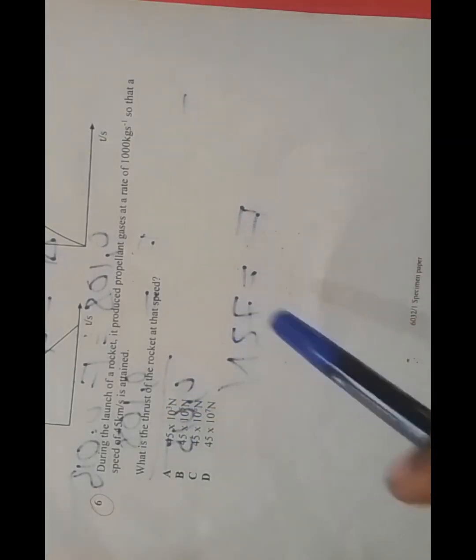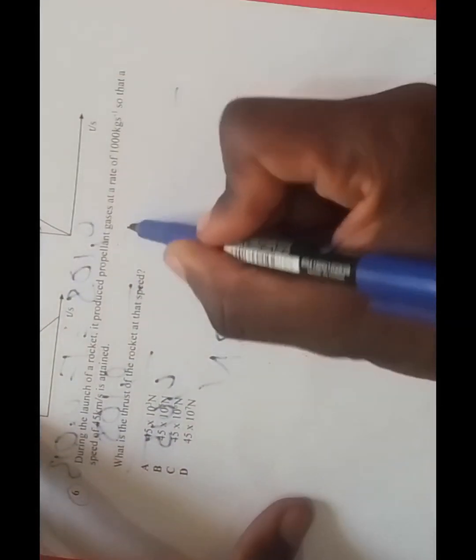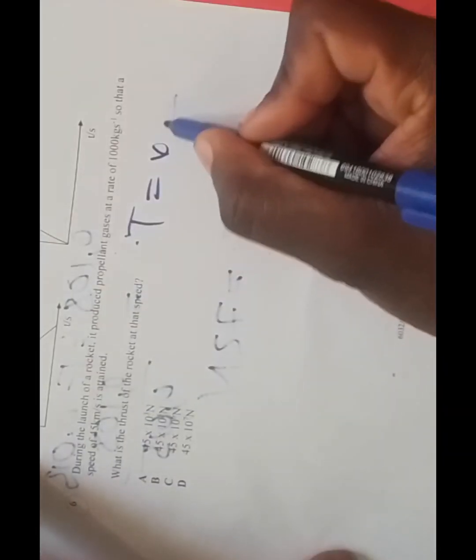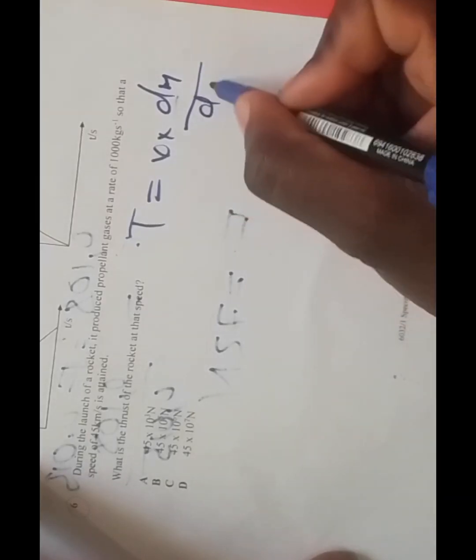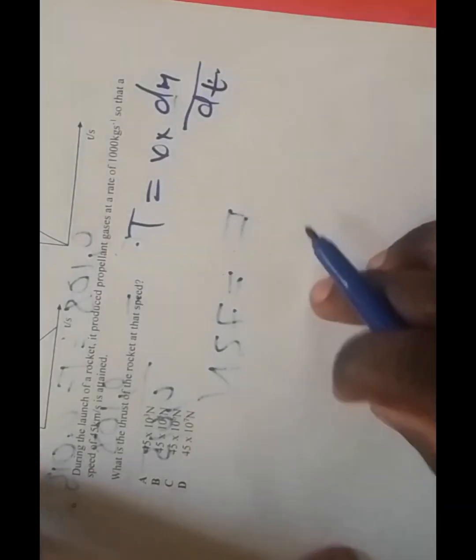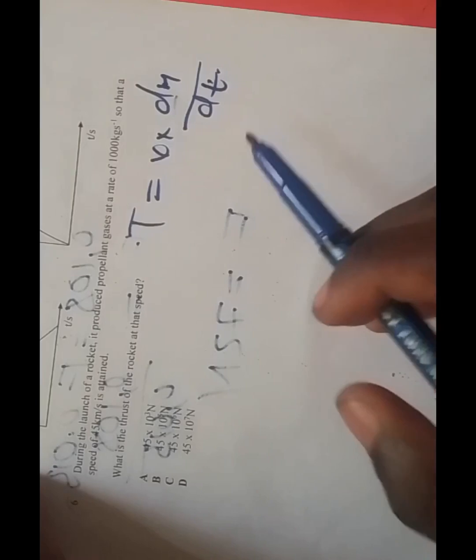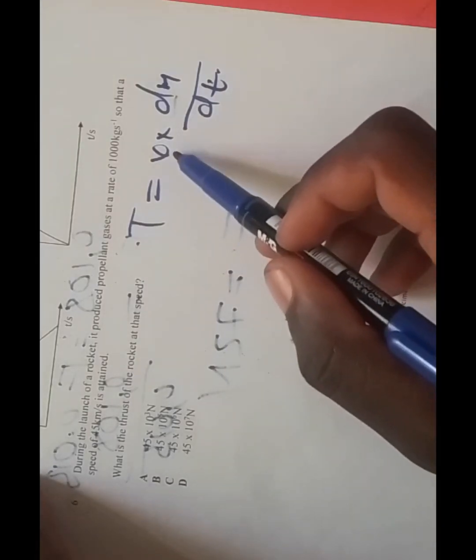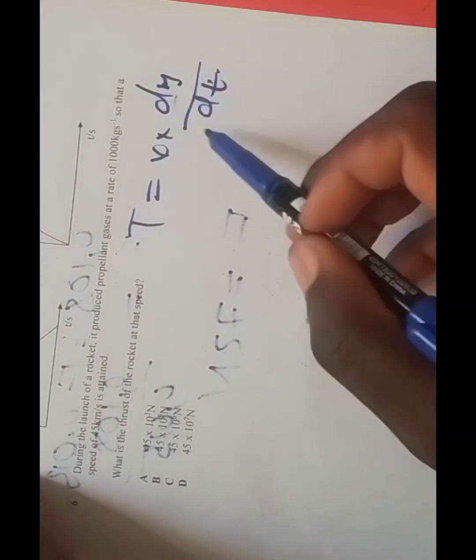Let me show you how you calculate this. You use this equation: thrust is equal to the velocity times dm over dt, the change in mass over change in time.